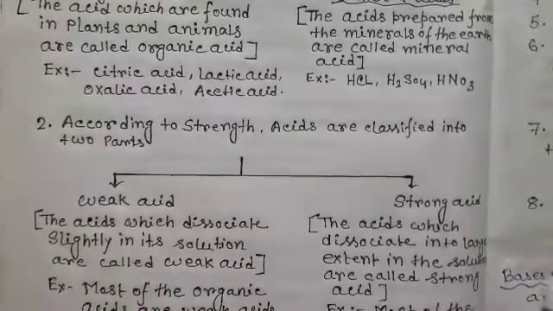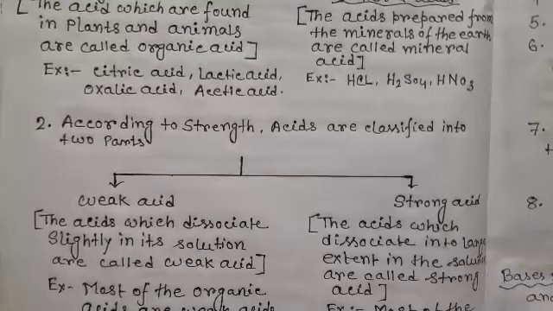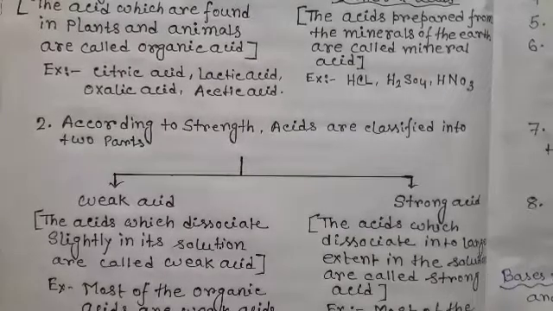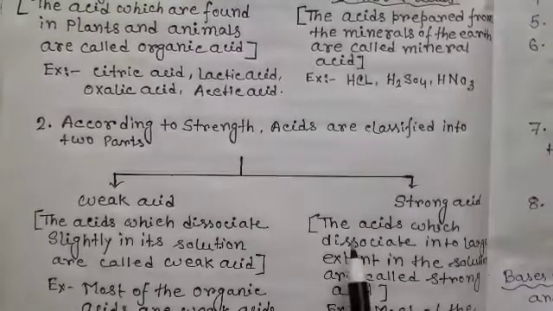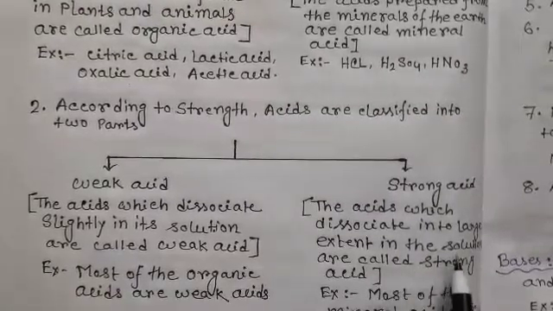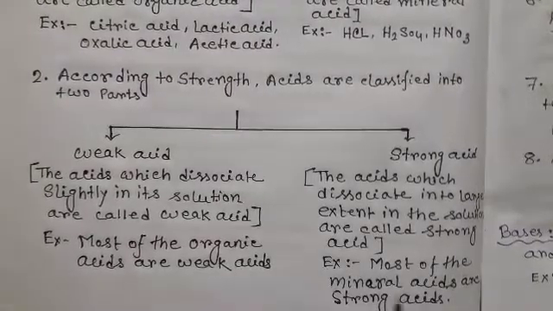What is the weak acid? The acids which dissociate slightly in their solution are called weak acids. That means an acid which dissociates slightly in aqueous solution is called a weak acid. Most of the organic acids are weak acids. That is the example of weak acid. And what is the strong acid? The acids which dissociate to a larger extent in the solution are called strong acids. Examples of strong acids: most of the mineral acids are strong acids. Mineral acids are strong acids and corrosive in nature.